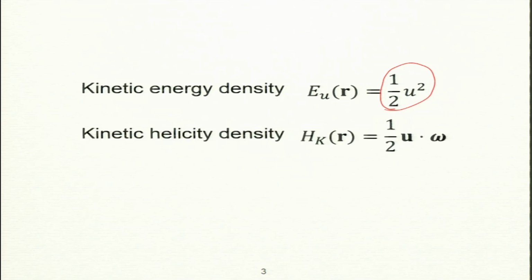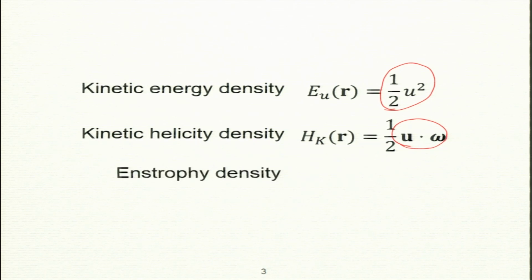So, this is kinetic energy, which everybody knows, but it is important to keep in mind that this is a definition. Kinetic helicity. We studied vorticity. Using vorticity and the velocity field, we can define helicity as half u dot omega. Some books may not keep the factor half, but in my notation I always keep half. Omega is a vector, the curl of u. In 2D it is only along the z direction, but it is a vector. So, u dot omega is a scalar. All these quantities are scalars, which I am going to cover today.